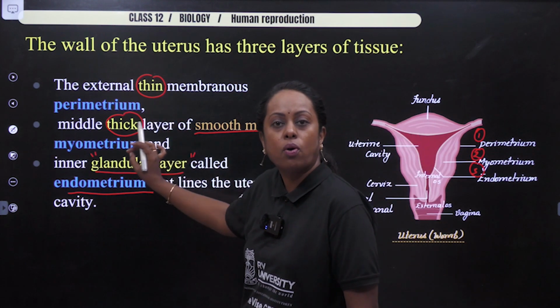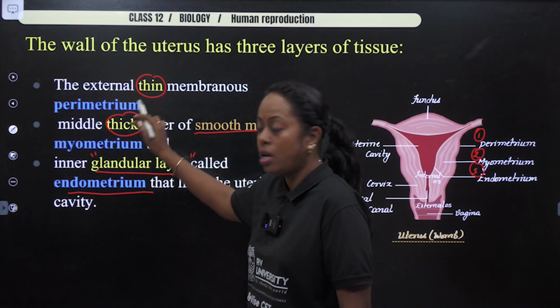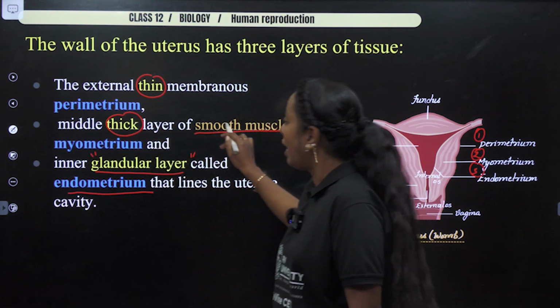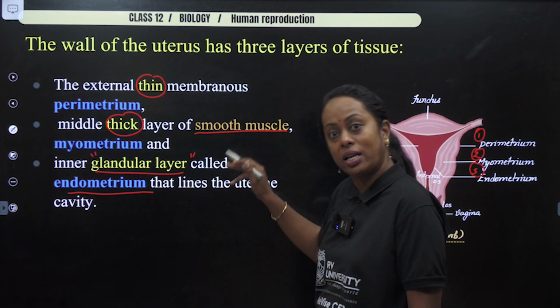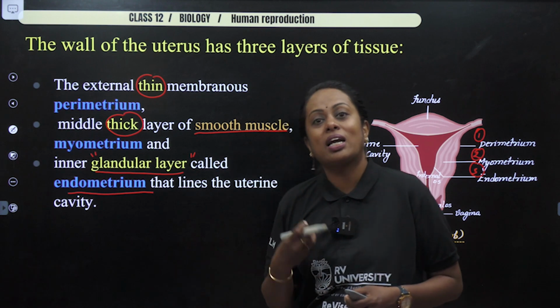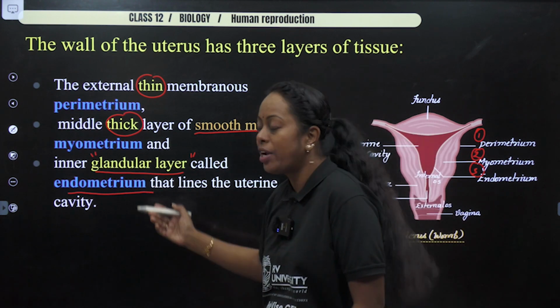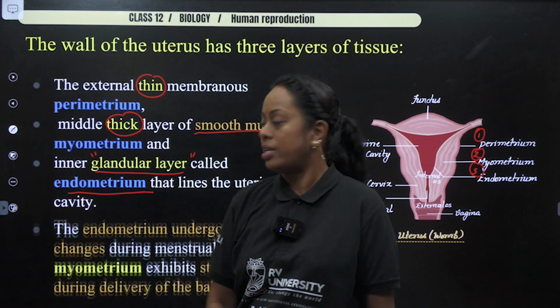So I want you to concentrate on the highlighted terms here. External is thin, middle is thick. It is what muscle they will ask you. Don't ever think of striated. It is smooth muscle, myometrium. And which is the glandular layer? It is going to be endometrium, which undergoes what is known as cyclic changes.